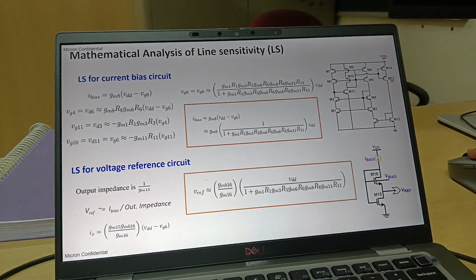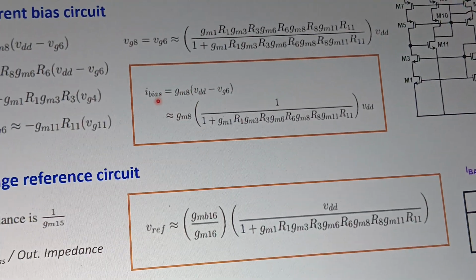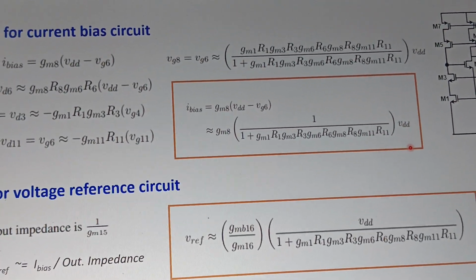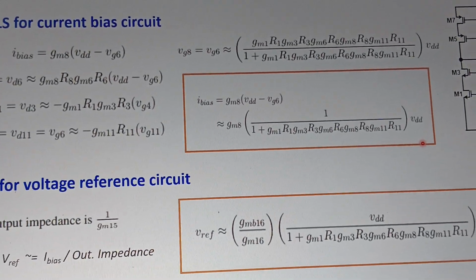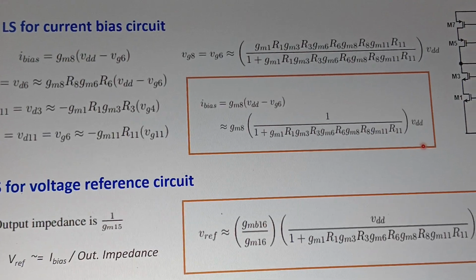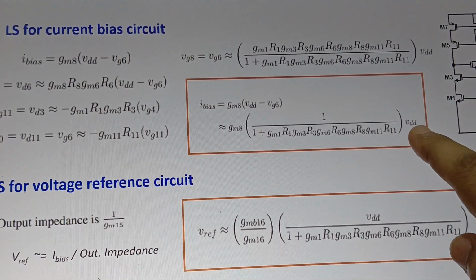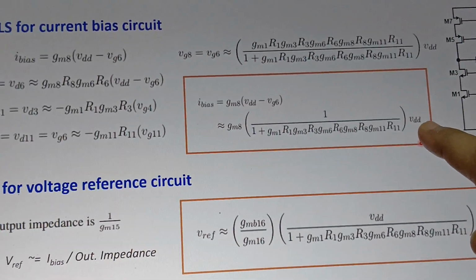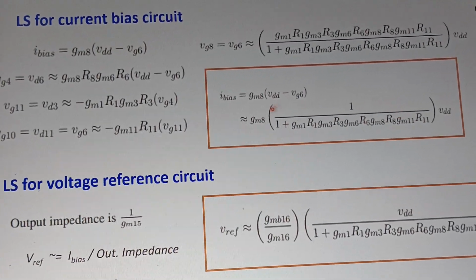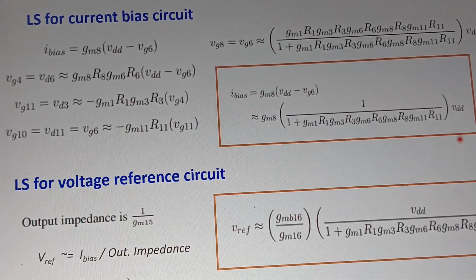Here I'm showing the maths behind this current bias circuit. If you see this equation, I bias is gm8 times something in the denominator, into VDD. So what is line sensitivity? I told you earlier: when your supply voltage is changing, how your output voltage or current behaves with respect to that change. So if your VDD changes by some delta amount, the I bias changes by that delta amount divided by this big term. So the overall variation with respect to supply is very small.